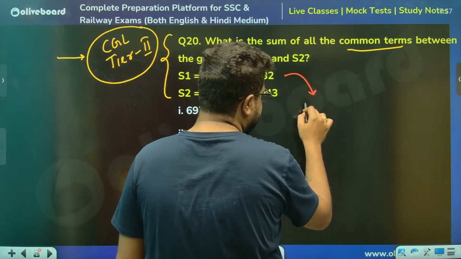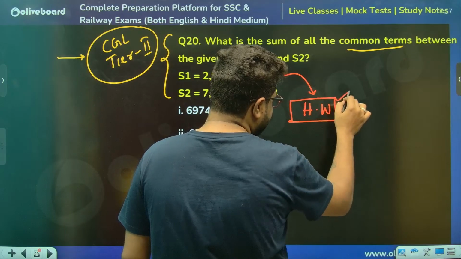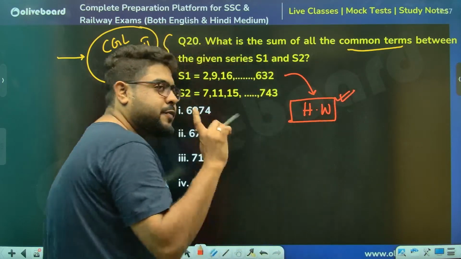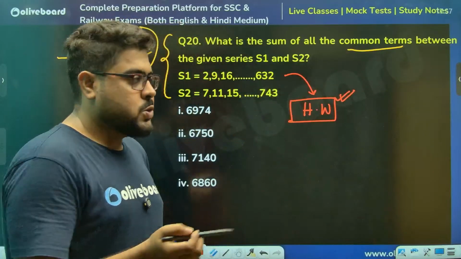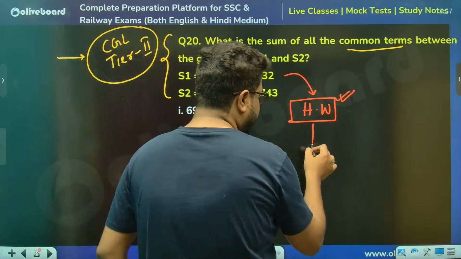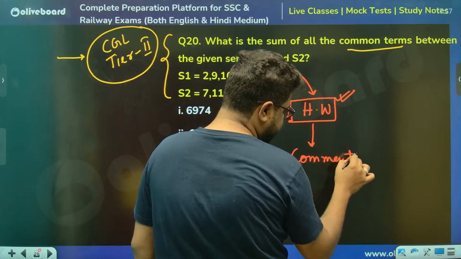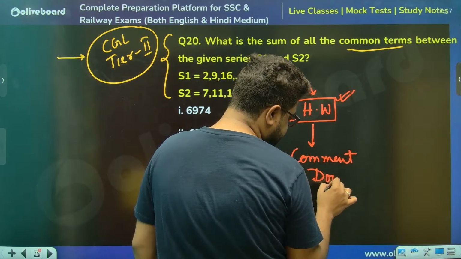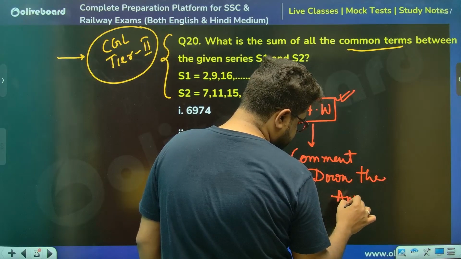Please understand. I am giving this question as homework to everyone. I'll discuss if anyone wants, I will discuss this in the next class. So again, I want everyone to comment down the answer below. So please, everybody, comment down the answer in the comment box.